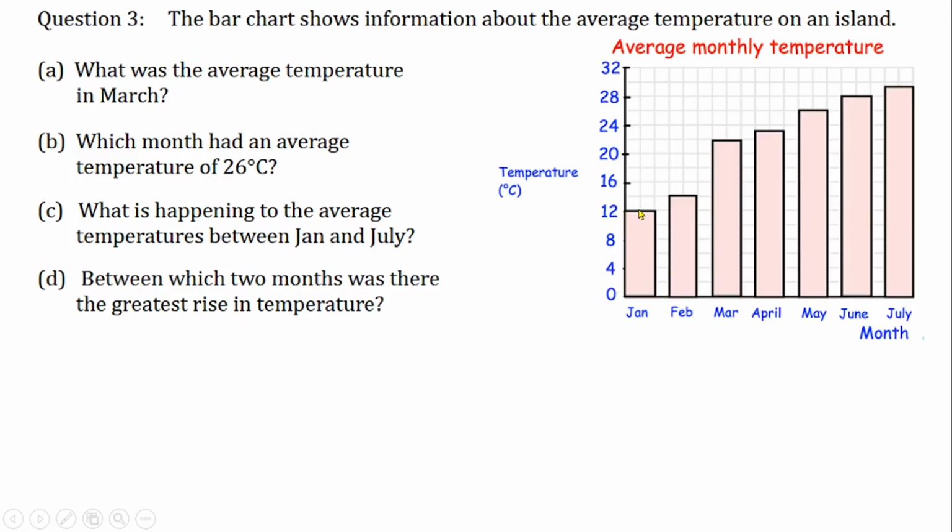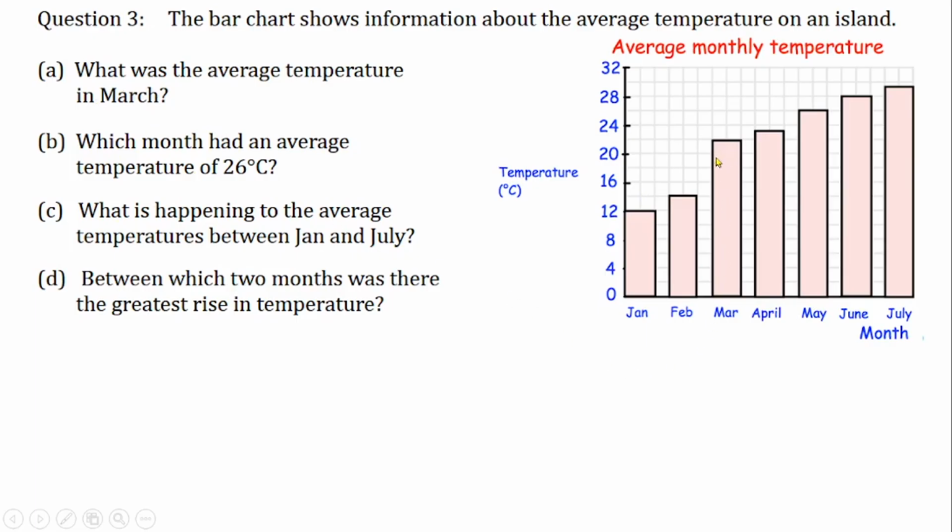They start their bars from the origin, which is good, but the space between the bars is uniform, as you can see, and also the width of the bars is uniform as well. So this is a correct bar chart. So the first question is that we have to use this bar chart to answer the following questions A to D. What was the average temperature in March?